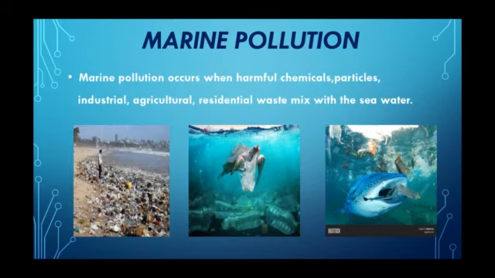Marine pollution. Marine pollution is also a serious issue because of the plastics and also by other waste. What is marine pollution? Marine pollution occurs when harmful chemicals, particles, industrial, agriculture, residential waste and also plastic mix with the seawater. What are the effects of marine pollution? Due to the mixing of plastic materials with the seawater, plastic kills fish, birds, marine mammals and sea turtles. It also destroys the habitat of marine animals.